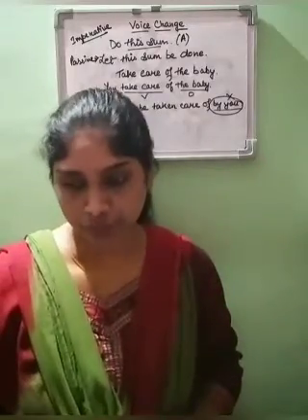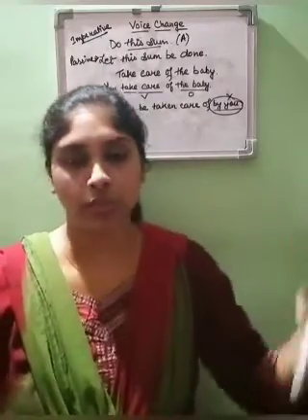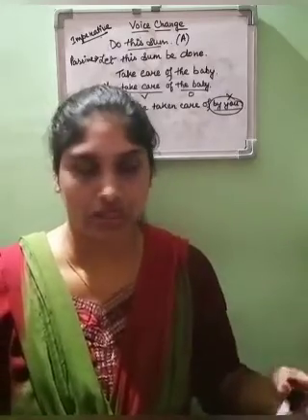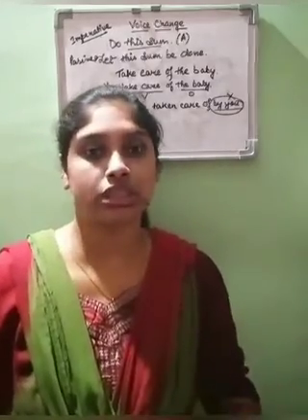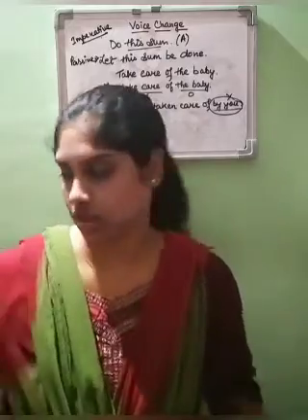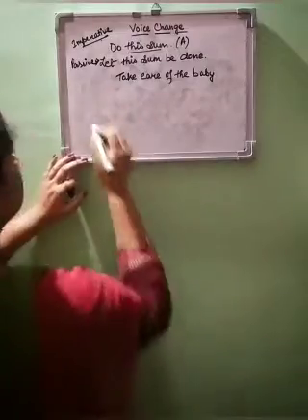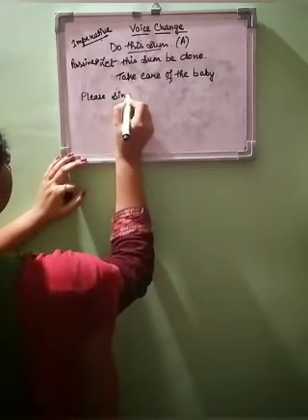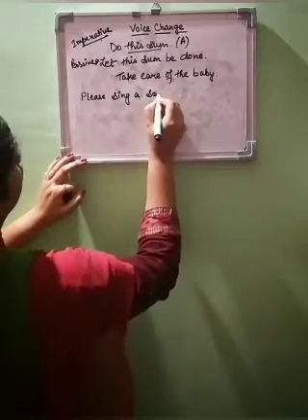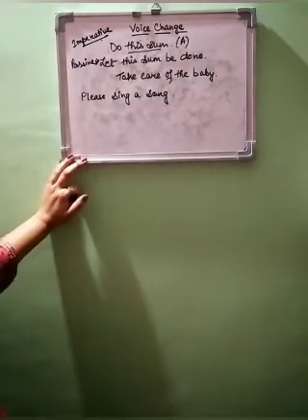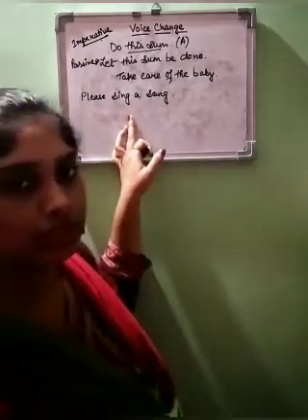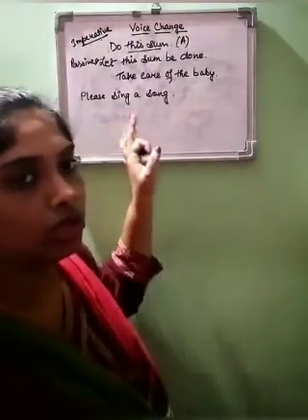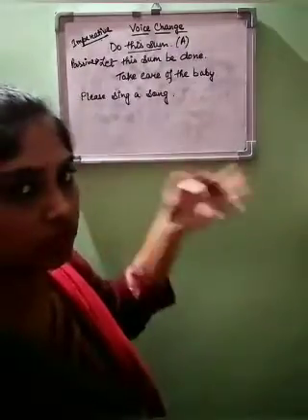Okay. One more thing. These are all in the pattern of orders. Now let's see how we change in case it's a request. So for example, suppose the sentence is, please sing a song. Suppose this is our sentence and we now have to change from active to passive.